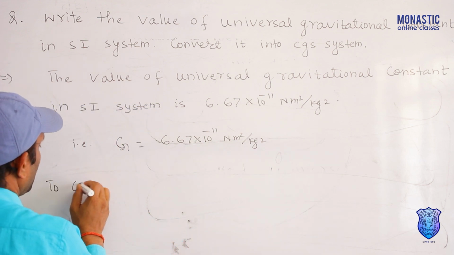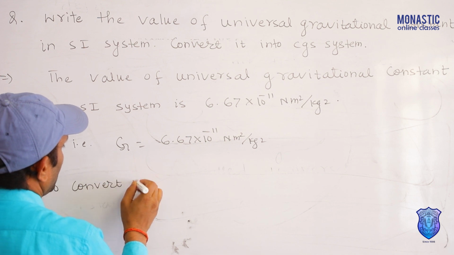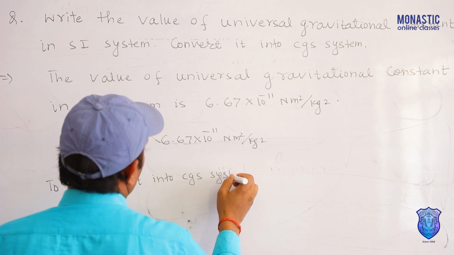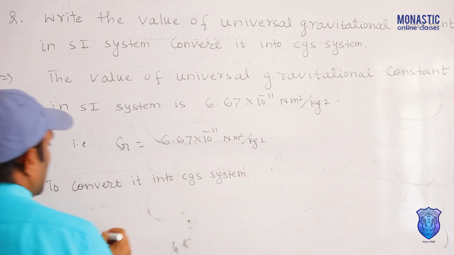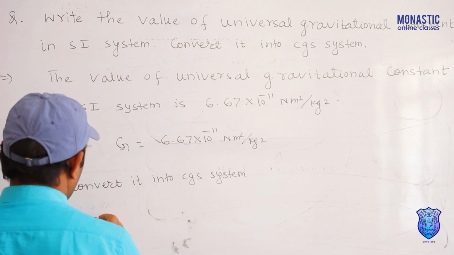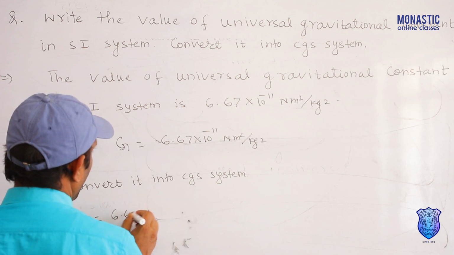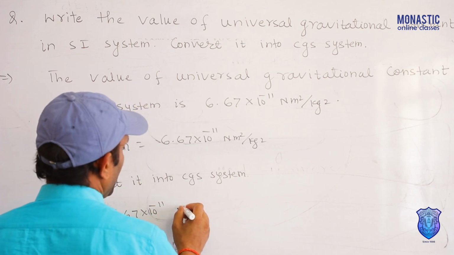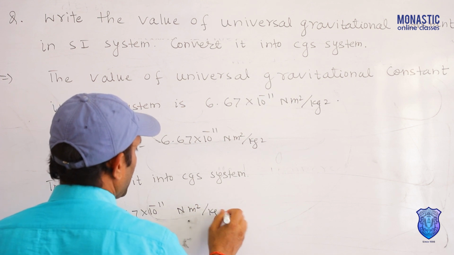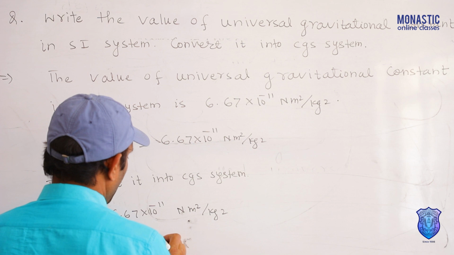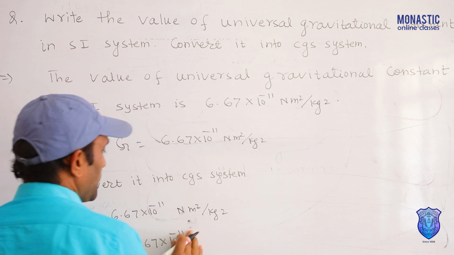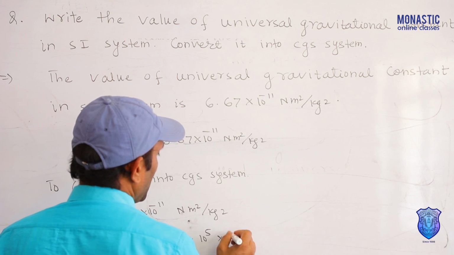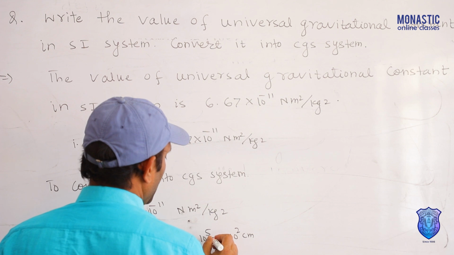To convert it into CGS system, G equal to 6.67 10 to the power minus 11 Newton square meter per square kg, where in CGS system Newton must be changed into dyne. 1 Newton equal to 10 to the power 5 dyne. 1 meter equal to 10 to the power 2 centimeter.